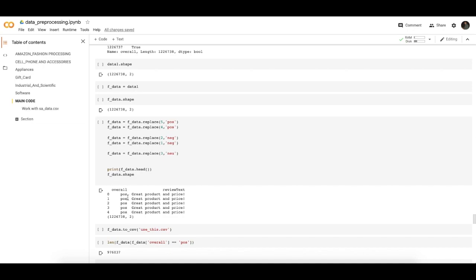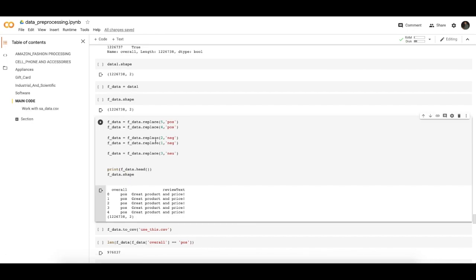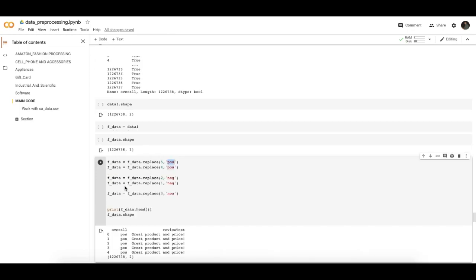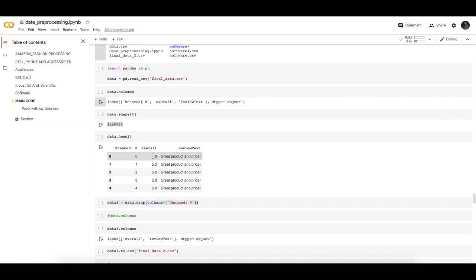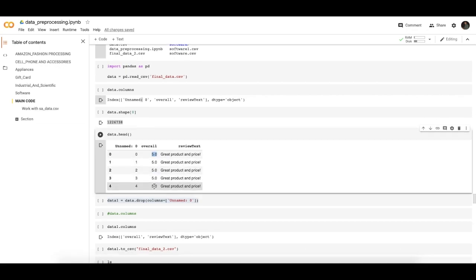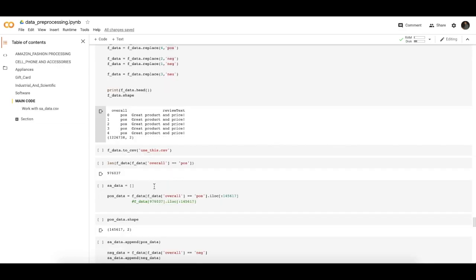Now we are replacing the ratings with the positive, negative, or neutral type. If the CSV file has 5, it means it is positive data, so we convert it. Here we see overall is 5, 5, 5, and now we have converted overall into positive.